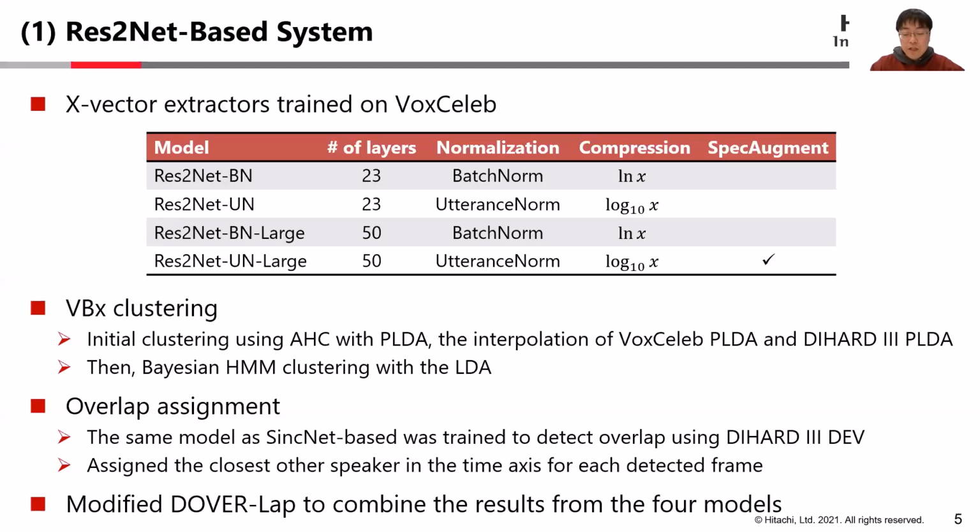Overlapped regions are detected by the SyncNet-based model used for VAD, but trained to detect overlap using DIHARD3 devset. And we assign the closest other speaker in the time axis as a second speaker for each detected frame. Finally, results from 4 models are combined using modified DOVER-Lap. I will explain later how DOVER-Lap was modified.